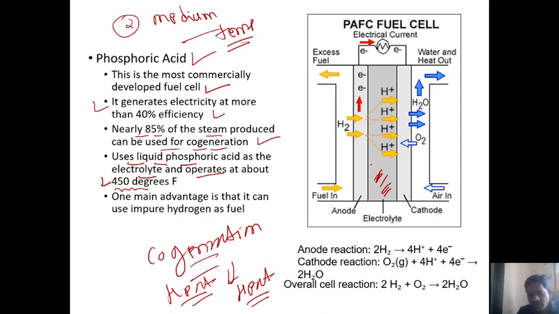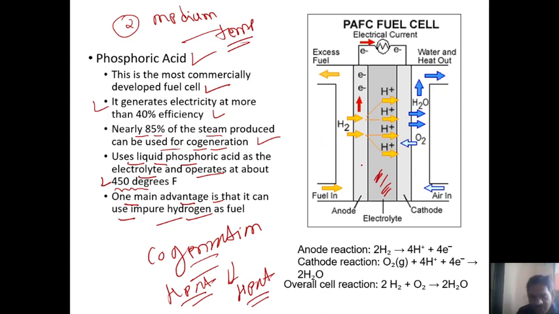We have to heat these fuel cells up to 450 degrees Fahrenheit, and after that the fuel cell starts the chemical reactions. One main advantage is that it can use impure hydrogen as a fuel. Here we can use impure hydrogen, no problem. But in the proton exchange membrane fuel cell, we cannot use any kind of impurities. But in phosphoric acid fuel cells, we can use impure hydrogen as a fuel.